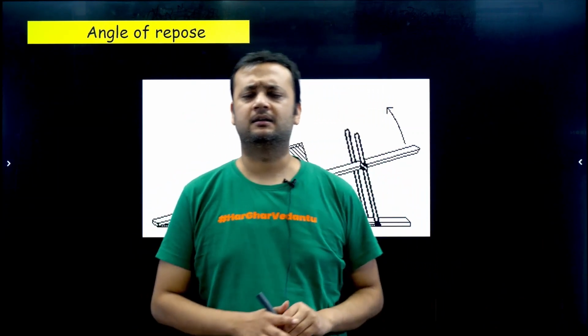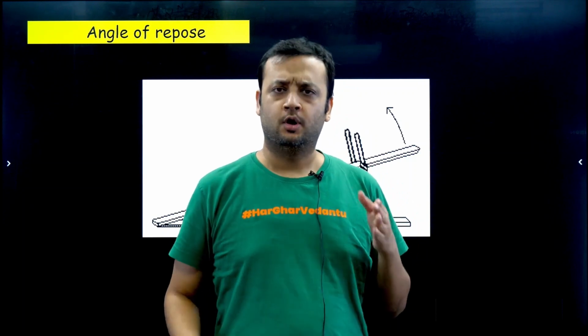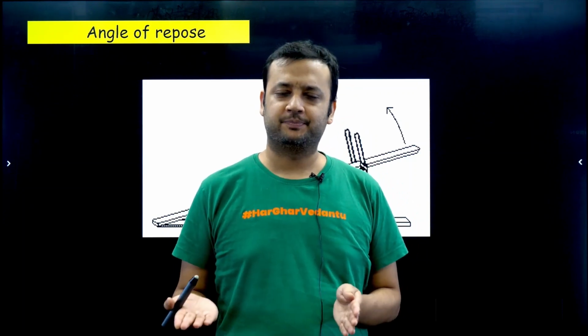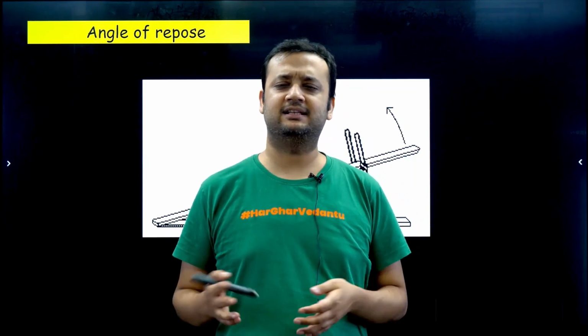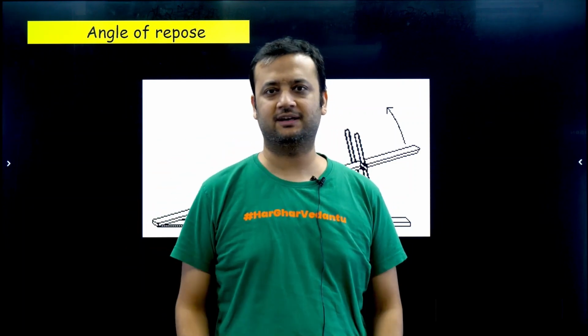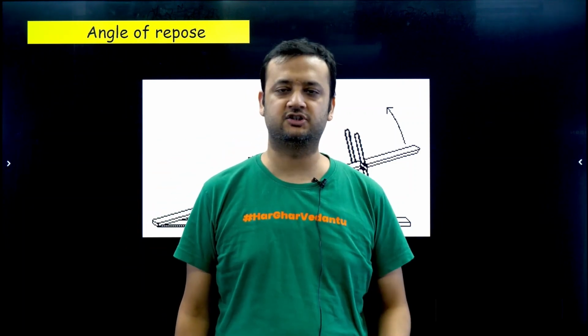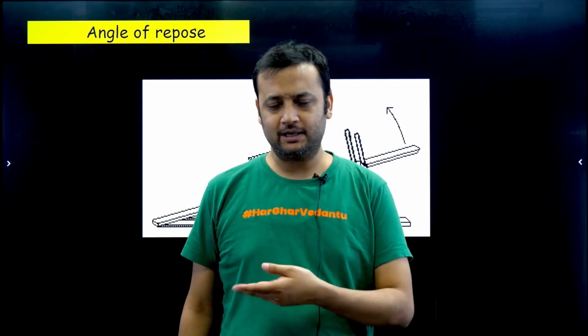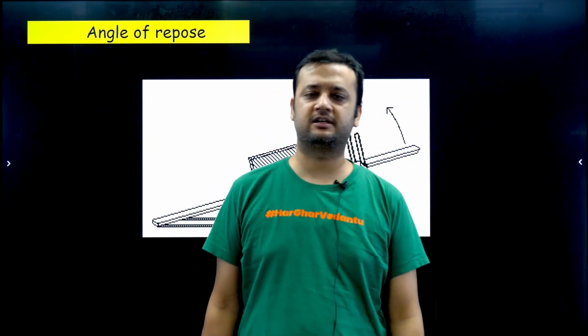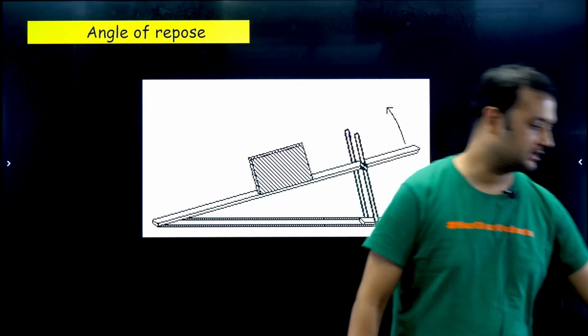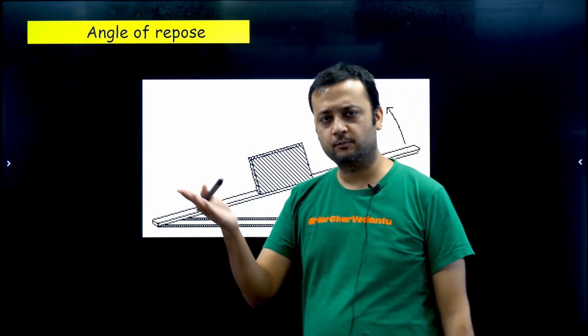But let me tell you, you saw that as we were increasing the angle of inclination, what did you observe? Up till a certain value of inclination, the remote did not slide.